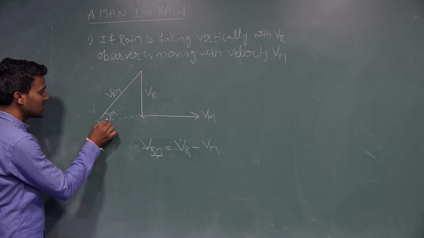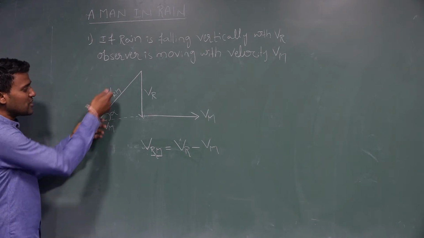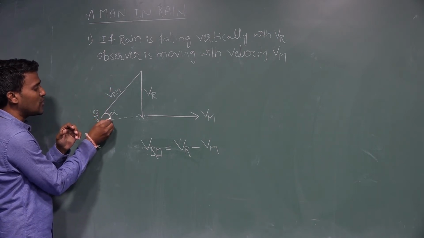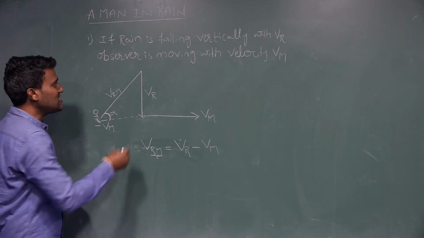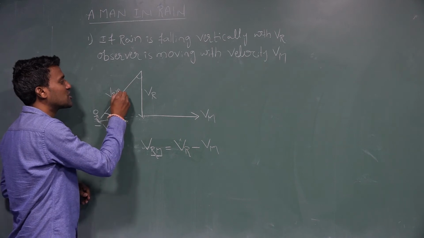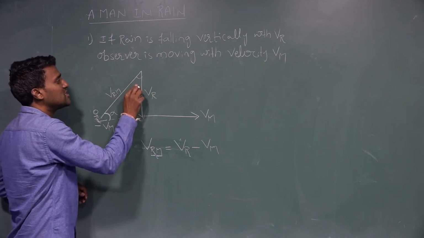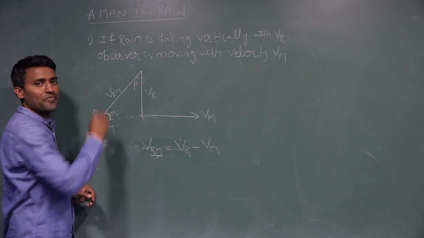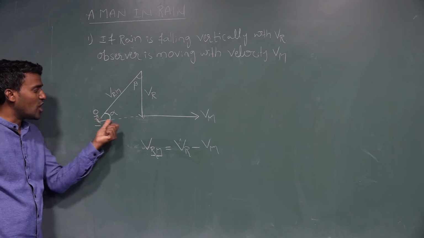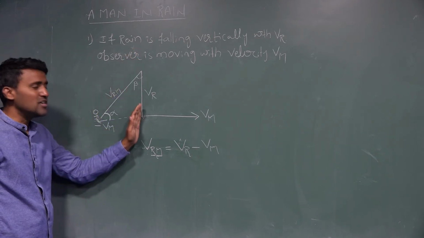See here, if the person is standing here, to protect from the rain he has to keep the umbrella at an angle alpha. The velocity of the rain with respect to man makes an angle beta. The umbrella makes an angle alpha with the horizontal, and the umbrella direction makes an angle beta with the vertical line.